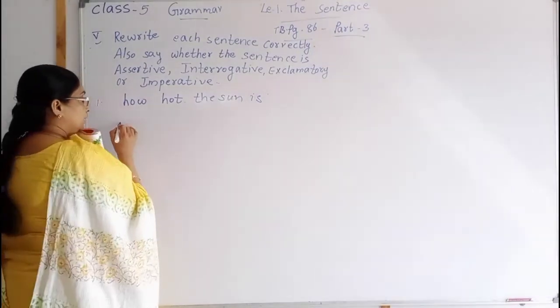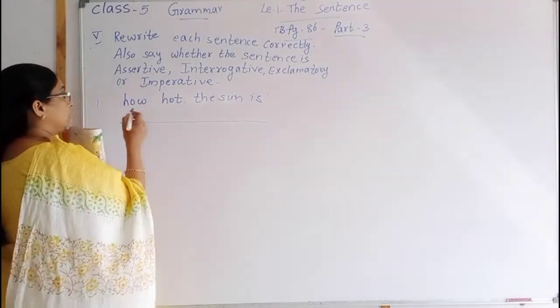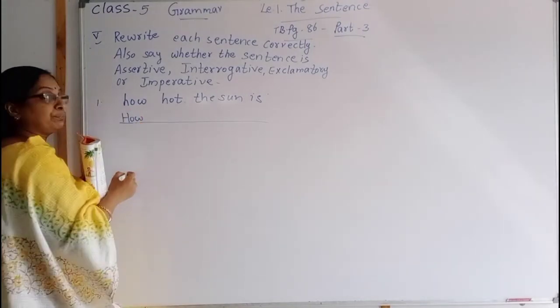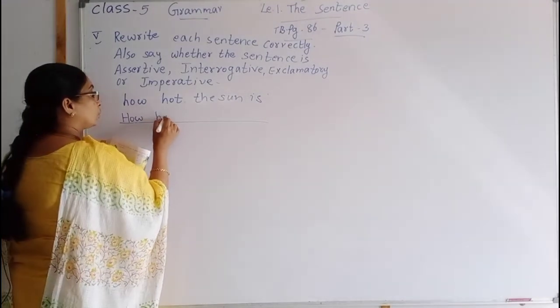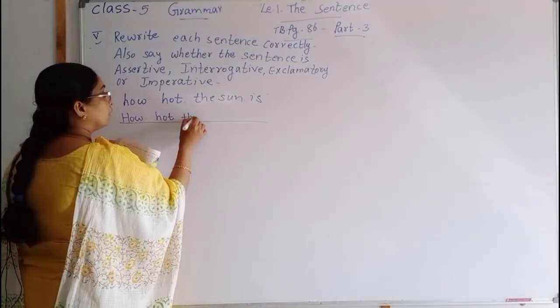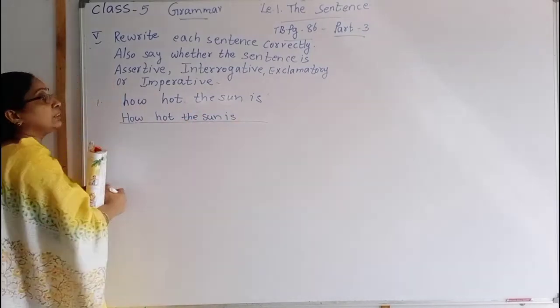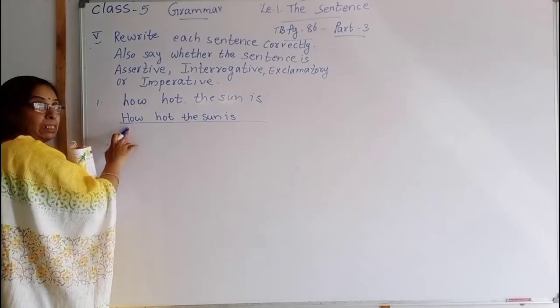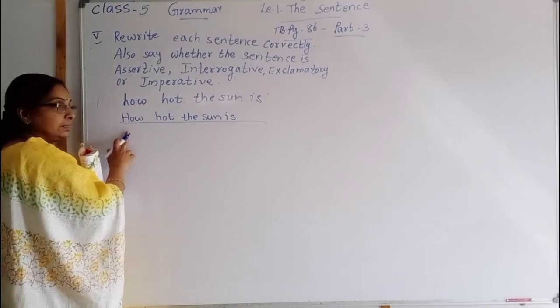Here, dash. Next, we should rewrite the sentence. How? Whenever we start a sentence, we should write the first letter capital. How hot the sun is. Which sentence, children? We corrected this sentence. We wrote the capital letter. Here it was a small letter. We should write the capital letter when we start a sentence.